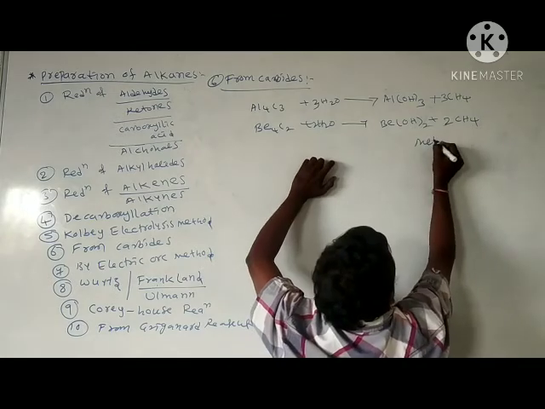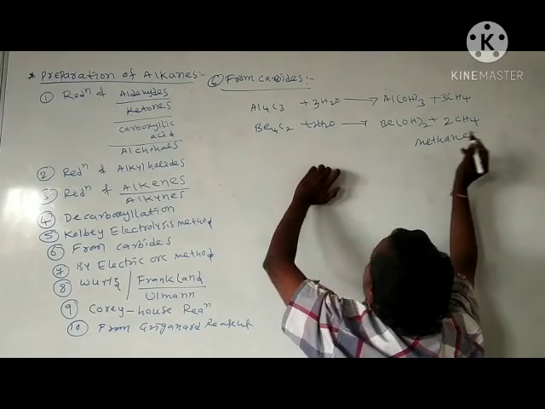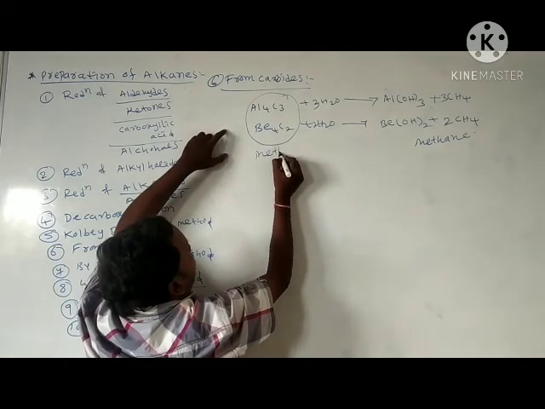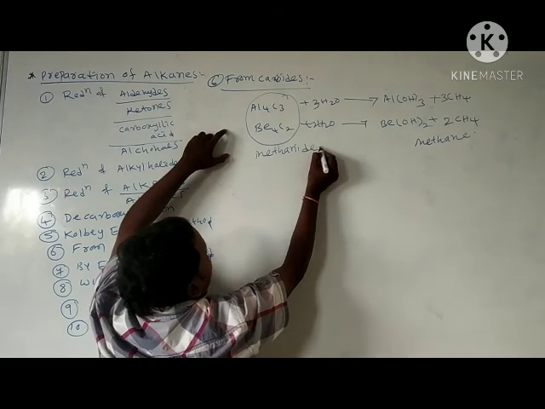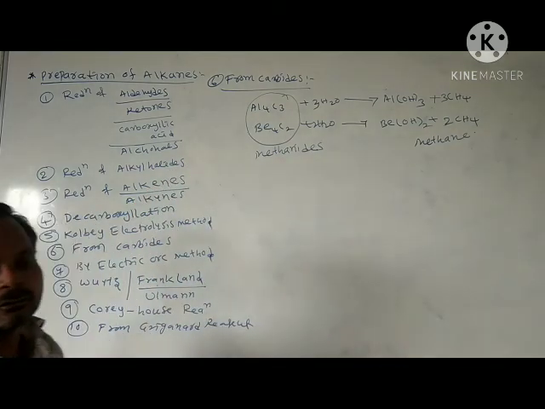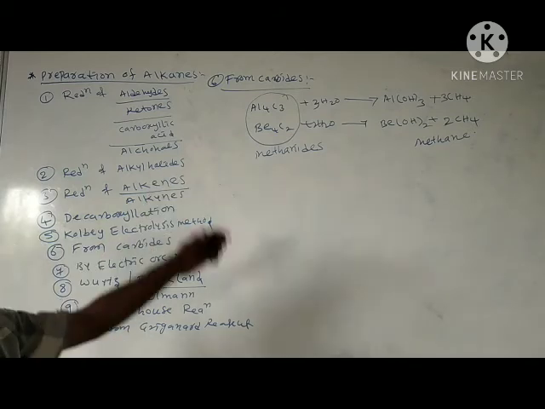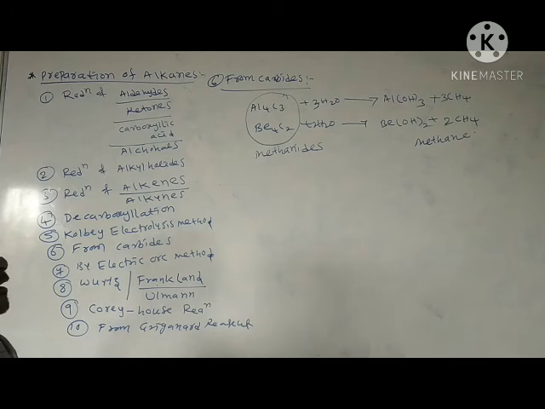Only methane is formed, so these two carbides are considered methanides. This is the preparation of methane from carbides. The hydrolysis of aluminium carbide or beryllium carbide forms methane.